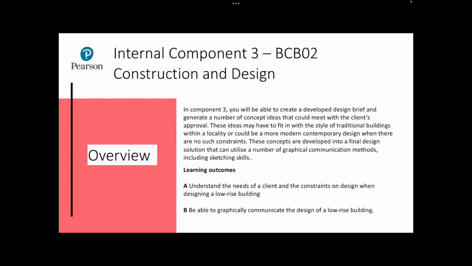In Component 3, the candidates will be required to develop a design brief and generate a number of concept ideas that will meet with the client's approval. There are two learning aims to this component. The first learning aim is to understand the needs of a client and the constraints on a design when designing a low-rise building, and learning aim B is to graphically communicate the designs of the low-rise building.